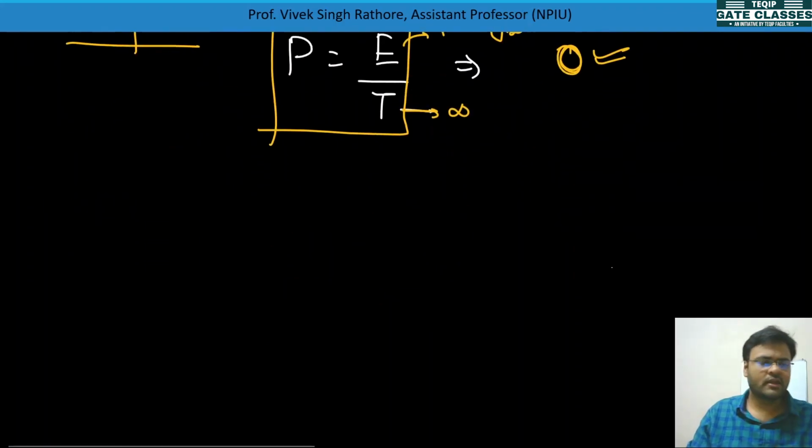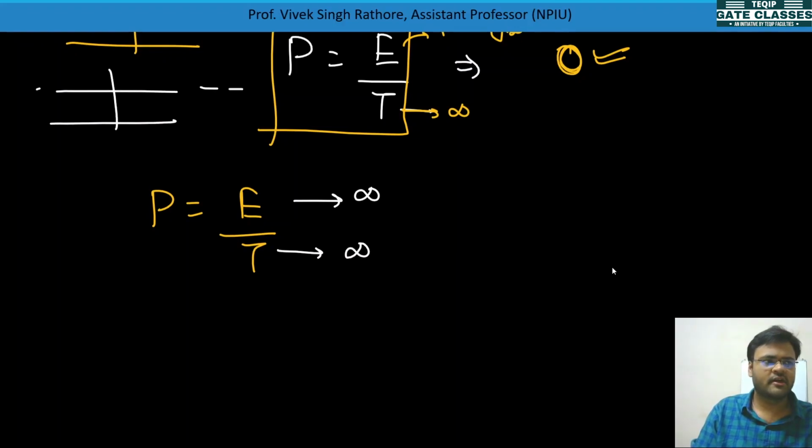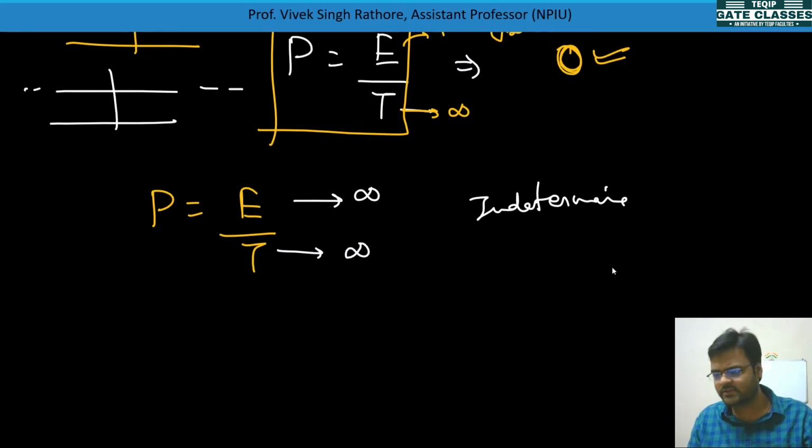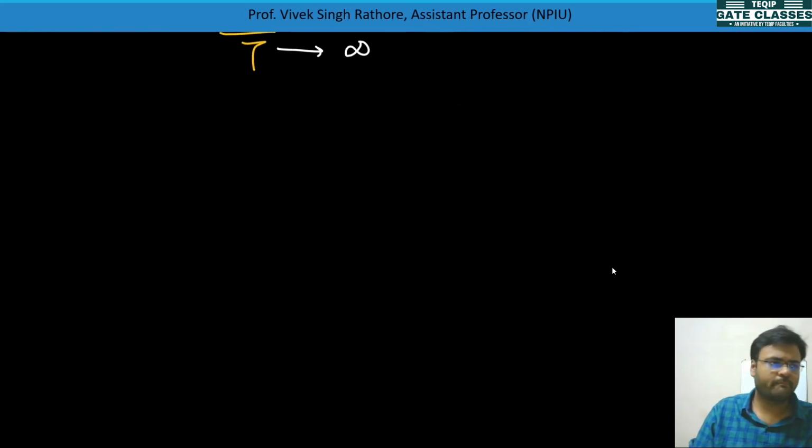Now again, power is equal to E by T, and now we'll see if time is infinite and energy is also infinite, which we faced just now. For this signal, time was infinite and energy was also infinite, so this infinity by infinity is indeterminate. It cannot be determined, so we need to apply some mathematics, and we will apply some average value. So power we can calculate by this formula.